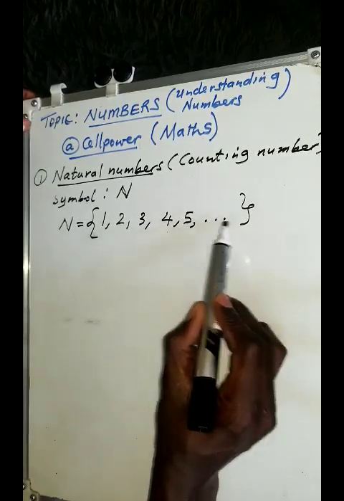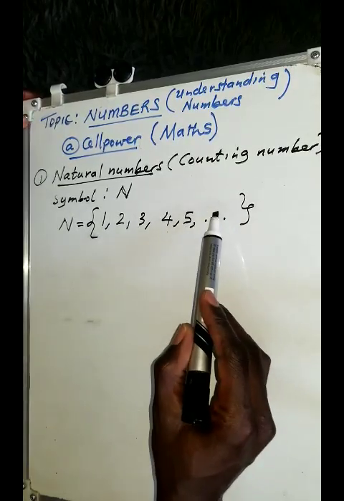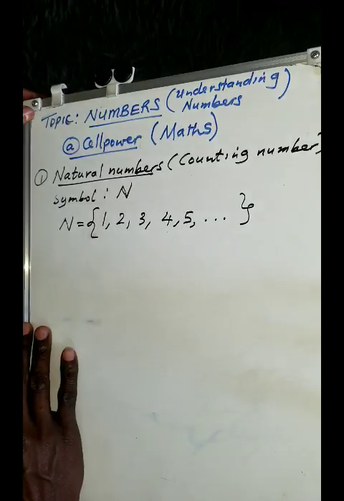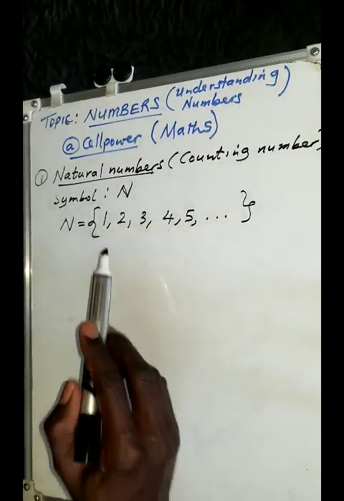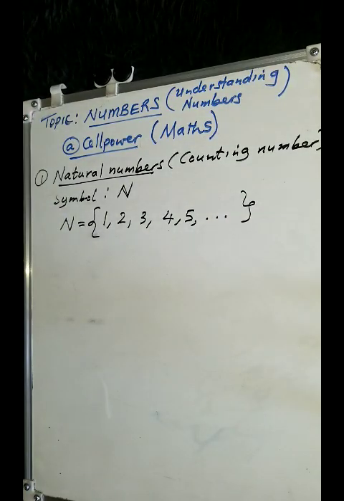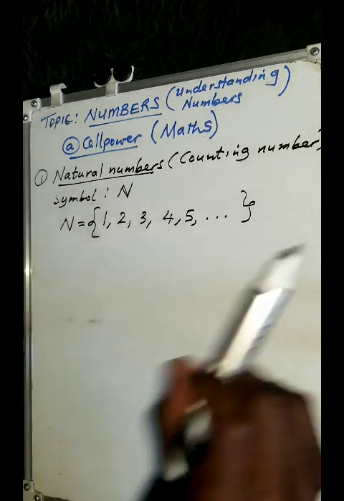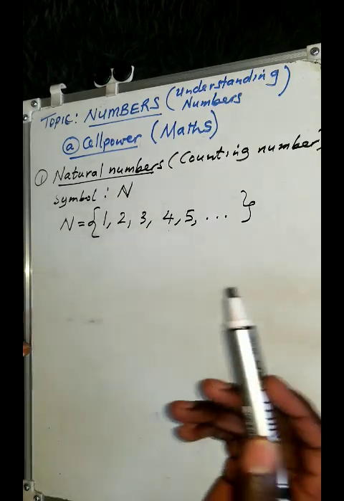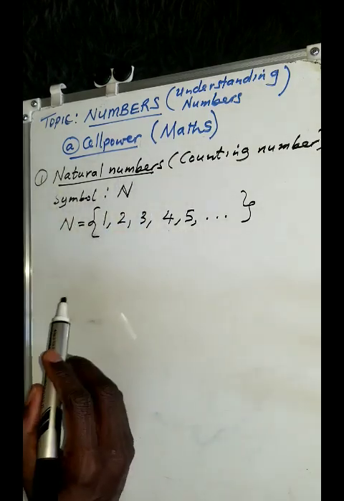The dotted line there simply means so on and so forth, meaning that the numbers can go on forever. So those are what we simply call counting numbers. From 1 to wherever the numbers may end, or up to forever, that is what we call natural numbers.